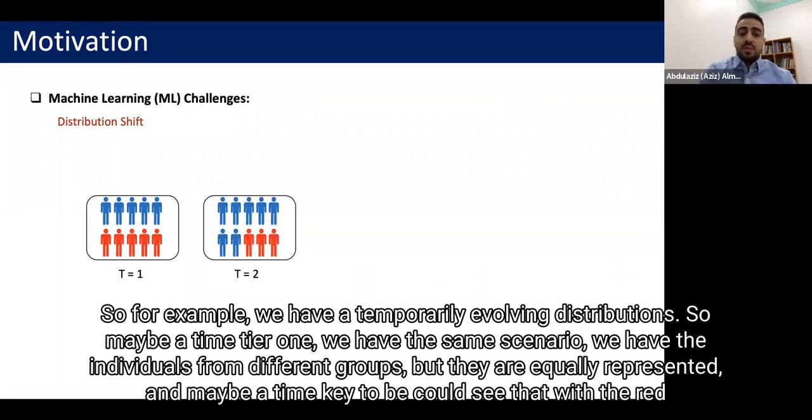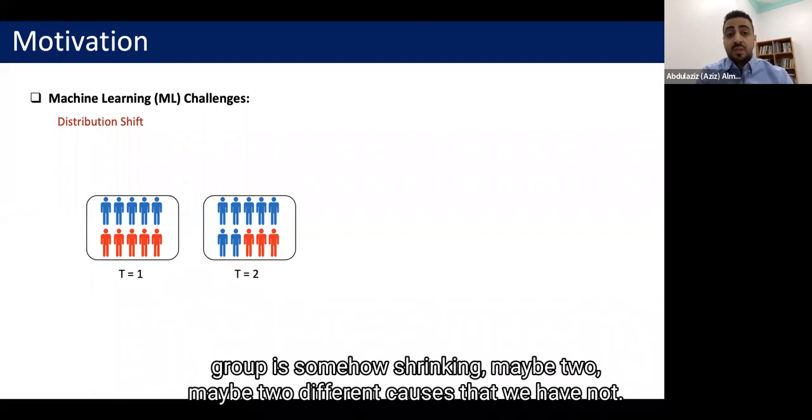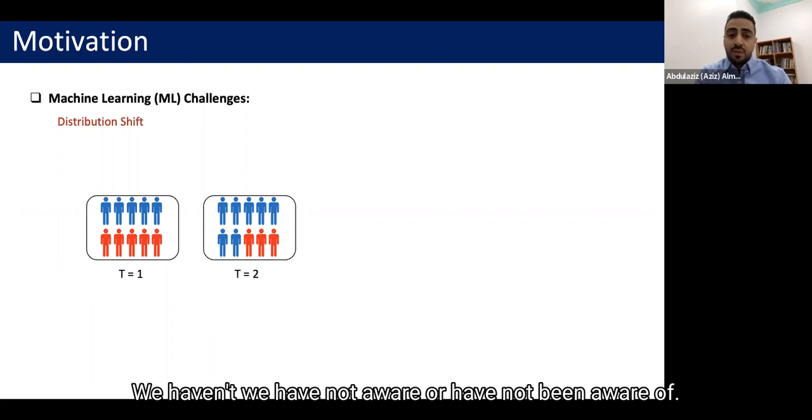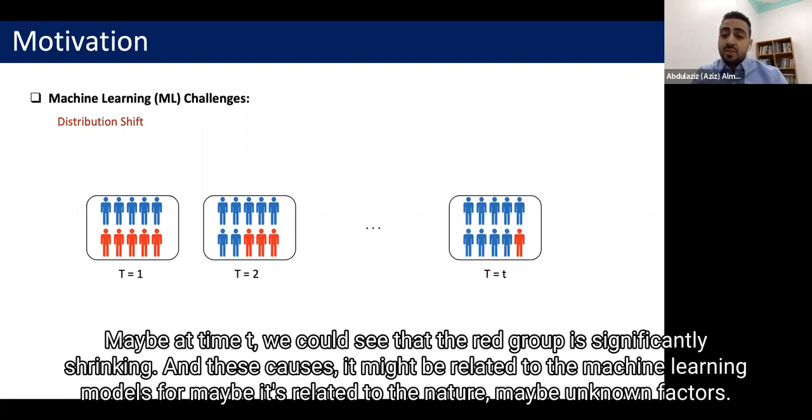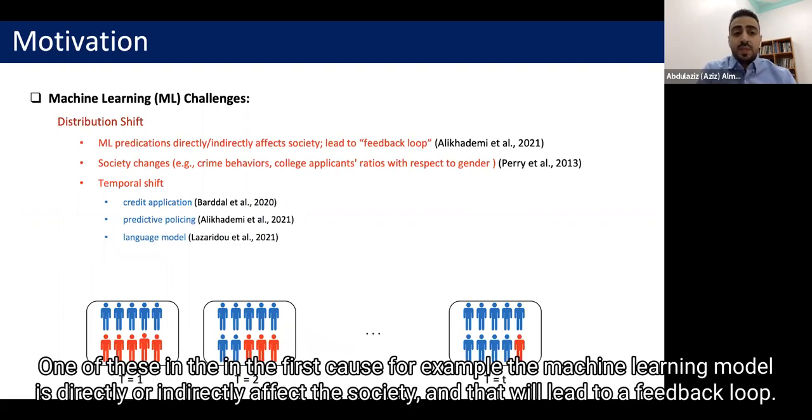And maybe at time T2, we could see that the red group is somehow shrinking, maybe due to different causes that we have not been aware of. Maybe at time T3, we could see that the red group is significantly shrinking. And these causes might be related to the machine learning models, or maybe to nature, or maybe unknown factors.